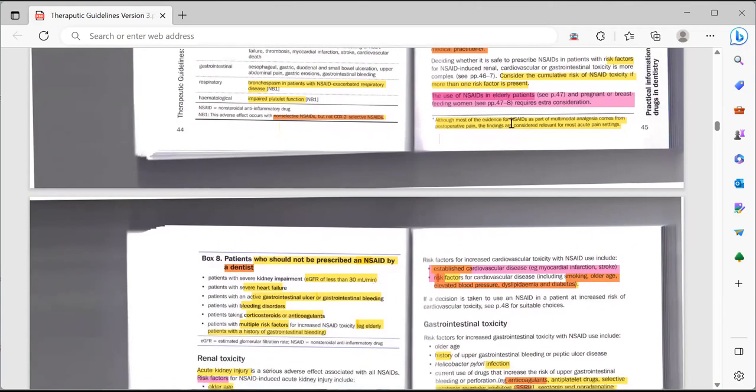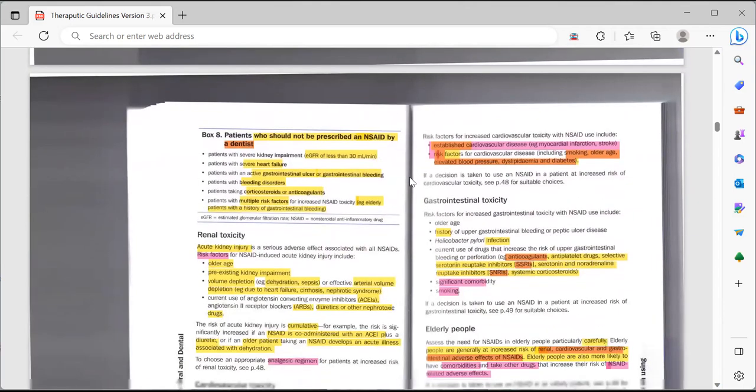Although most of the evidence for NSAIDs as part of multimodal analgesia comes from post-operative pain, the findings are considered relevant for most acute pain. So these are the patients where you should not be prescribing this drug.